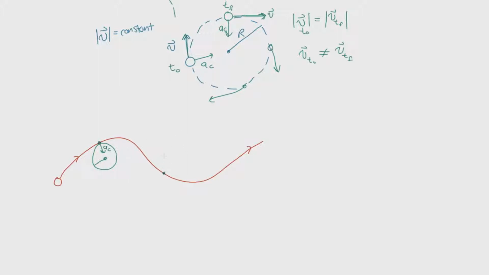If you look at the point right here, the circle may be a little bit larger than it was prior, and this will be this other radius of curvature, and the centripetal acceleration will also point in that direction. So you could define the centripetal acceleration of any given path by looking at the radius of curvature at any given point. And again, this is fundamental to what we said earlier.